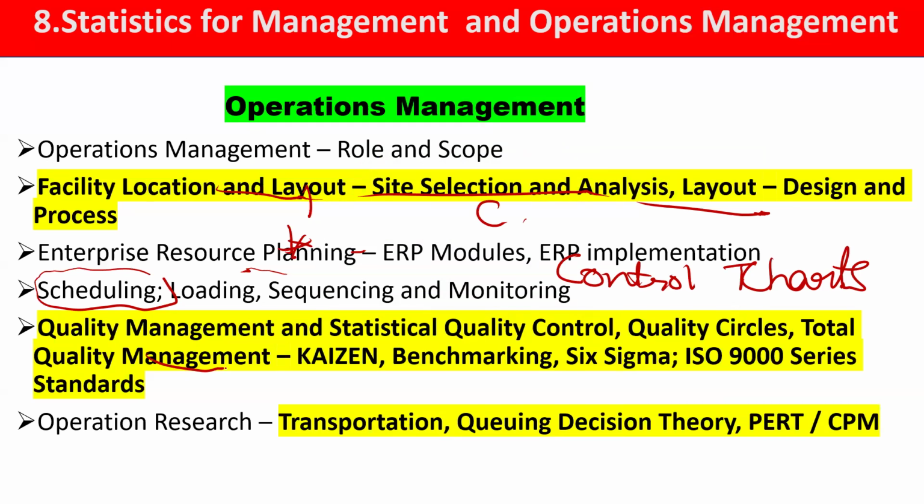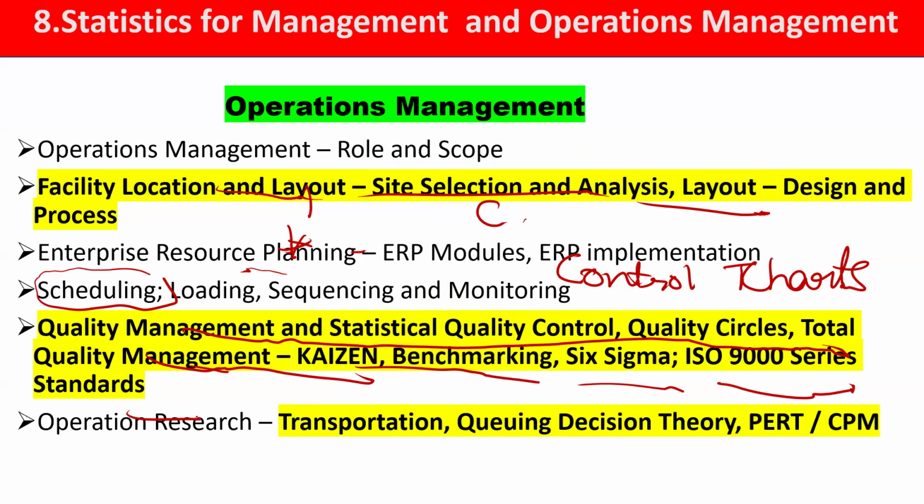Then this portion is vast but very trending: SQC, statistical quality control, quality circle, total quality management, Kaizen approach, benchmarking, Six Sigma. Nowadays, for ISO they are giving lots of weight, in match-the-column questions or any portion, and they ask what type of standard exists.